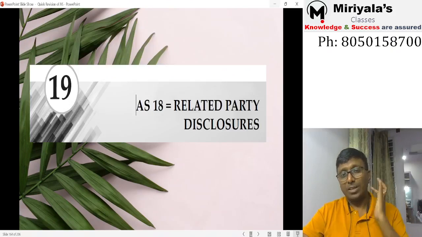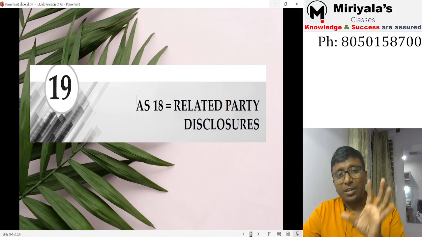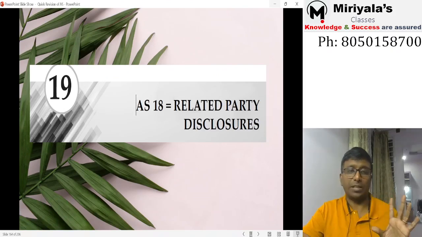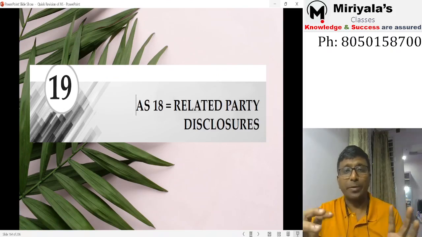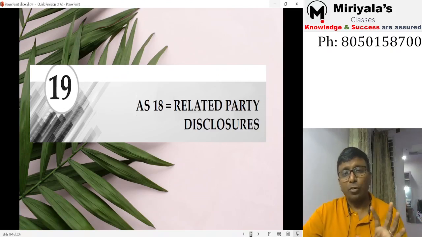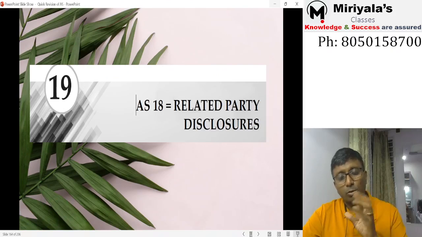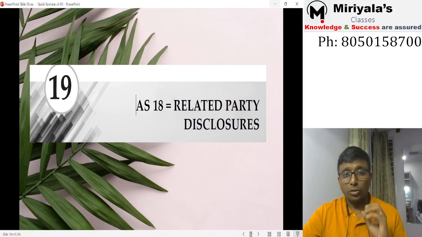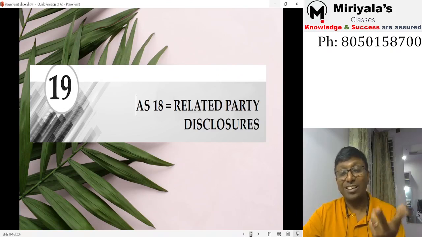Let's look at Accounting Standard 18, related party disclosures. Again, it is also a disclosure standard. Here also, don't expect any journal entries like debit, credit, nothing is going to come. Where are we going to disclose? Obviously, in the notes to financial statements. What do you disclose? Related party transactions, related party balances, and relationships.